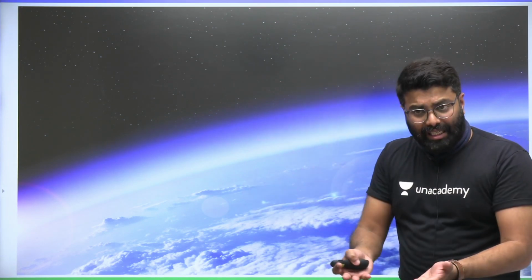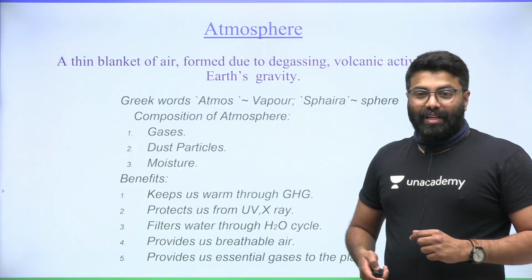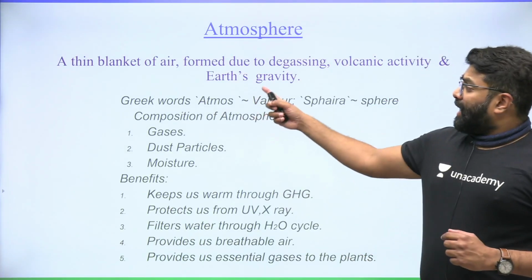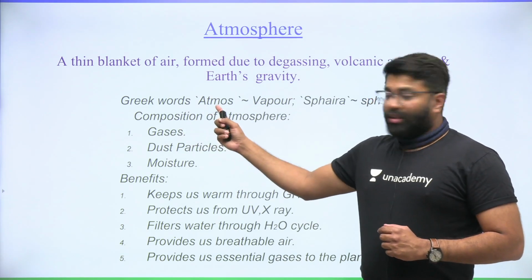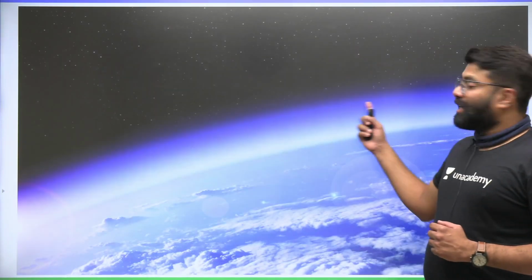Imagine, what if there was no gravity? All these gases, dust particles would have escaped into space, correct? So because of the gravity, all these gases, dust particles have encircled the Earth, forming a thin blanket of air that we today call atmosphere. So atmosphere is a blanket of air around the Earth's surface formed due to degassing, second volcanic activity, third Earth's gravity. You can see here, friends, it is derived from two Greek words, atmos meaning vapor and spera meaning sphere.